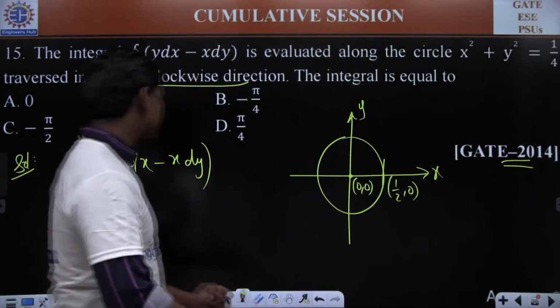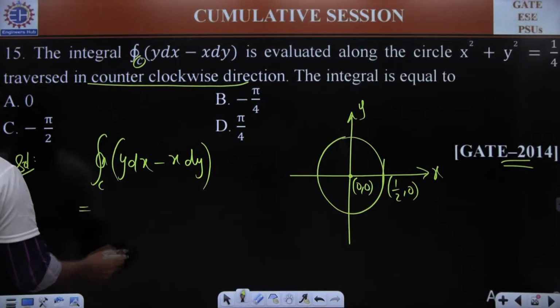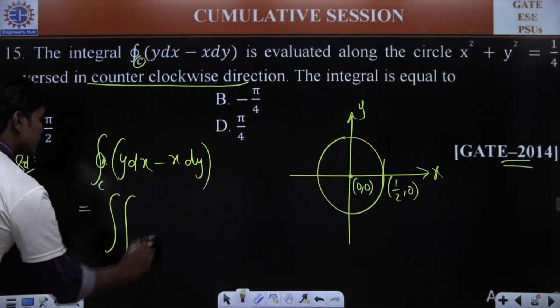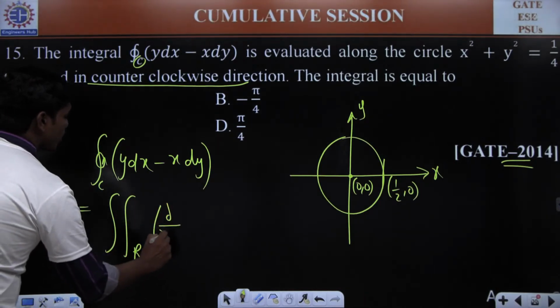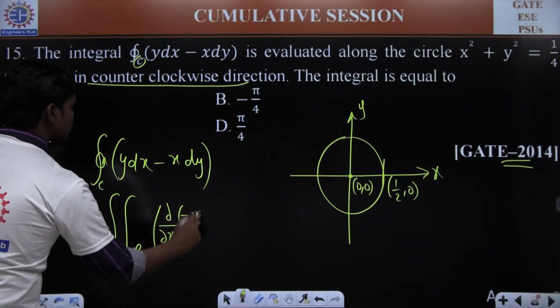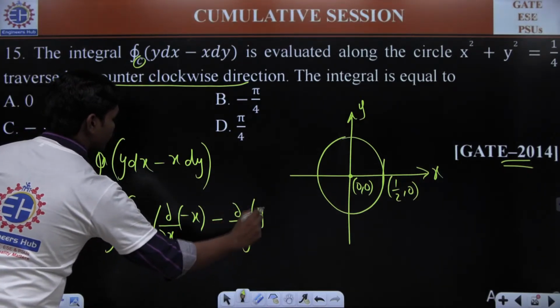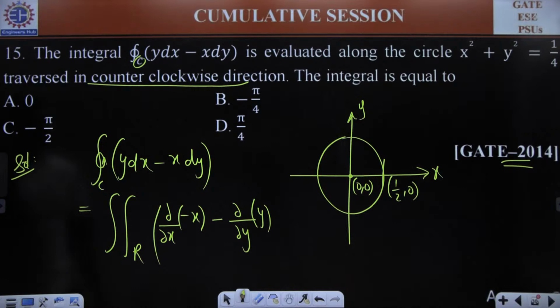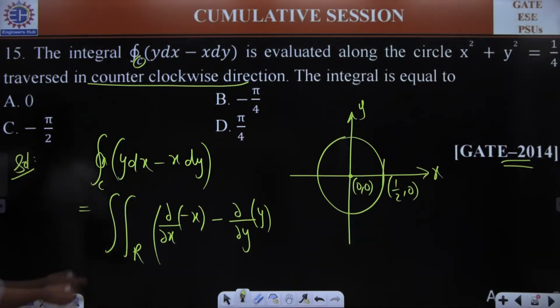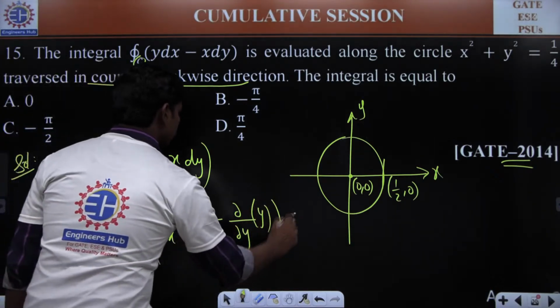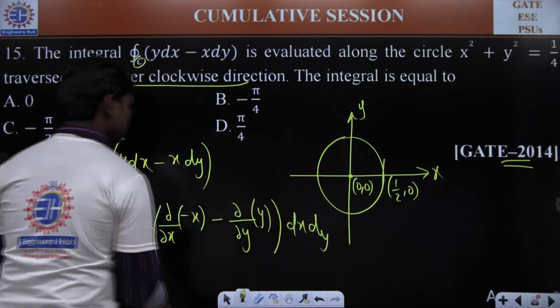If you apply Green's theorem, treating this as M dx plus N dy, this is equal to the integration over the region R of dou N by dou x minus dou M by dou y, dx dy. Here N is minus x, so this gives minus 2.